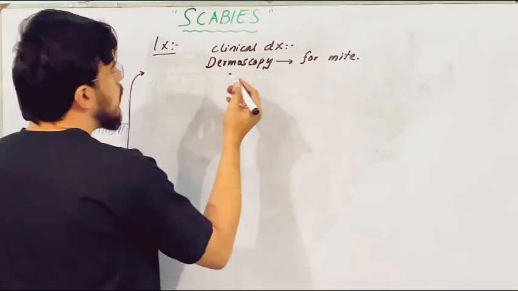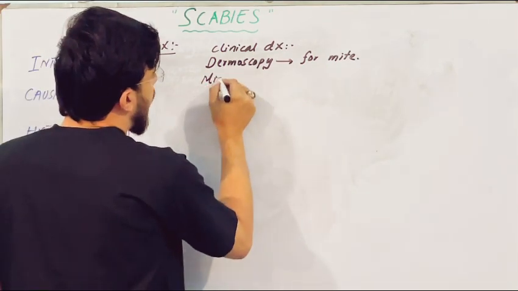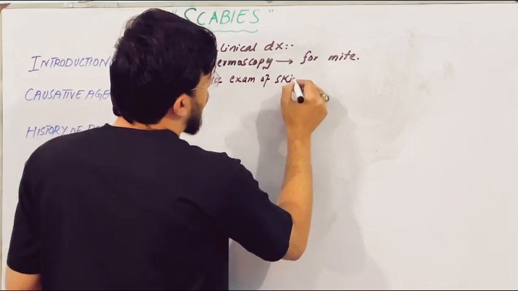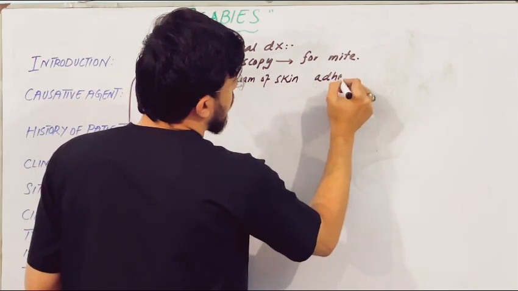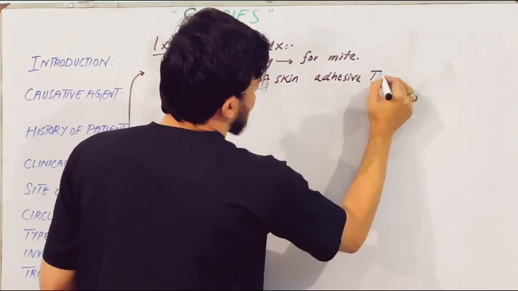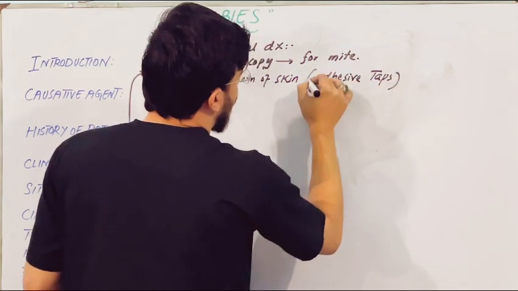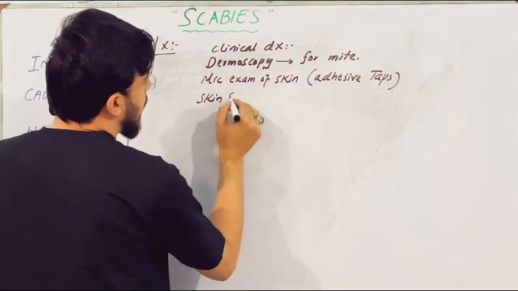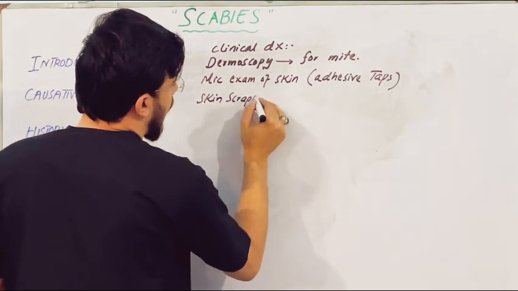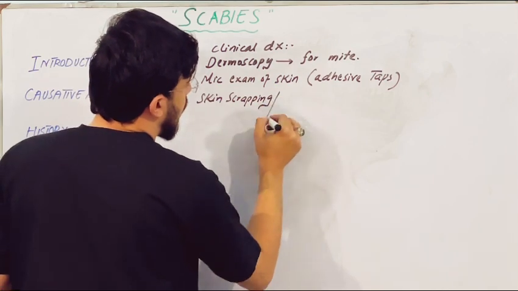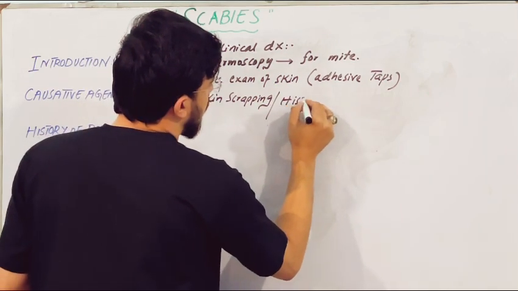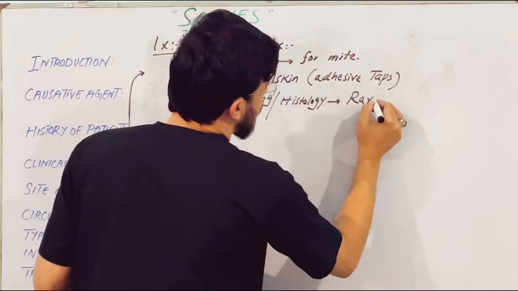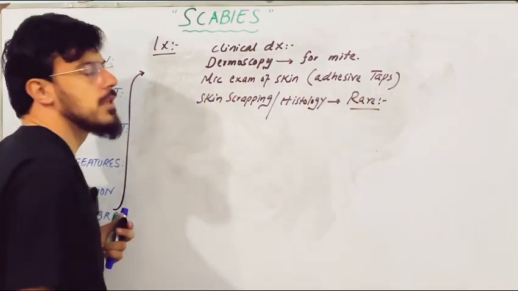Also we can do microscopic examination of the skin by using adhesive tapes. We can also go for skin scraping and histology, but this is very rare.